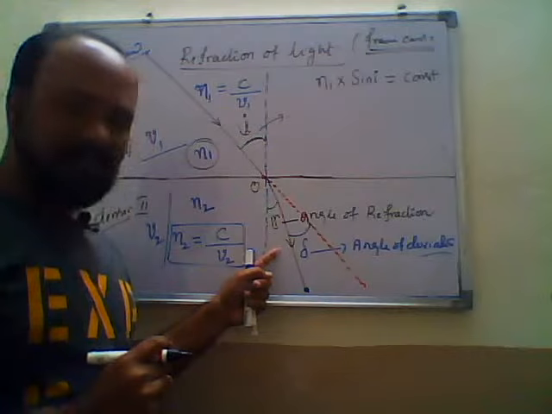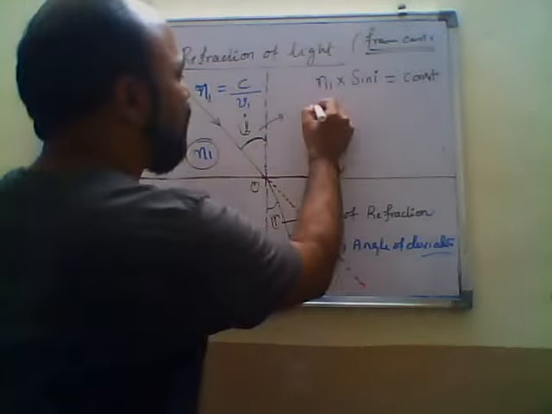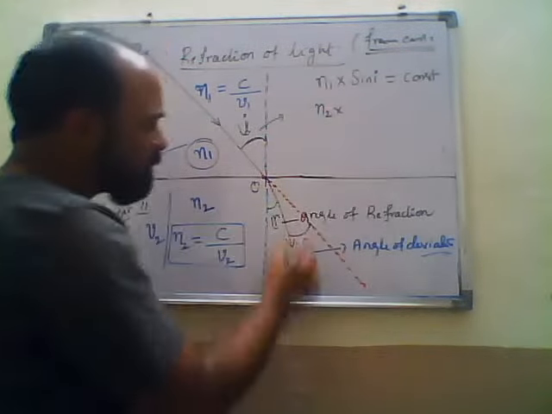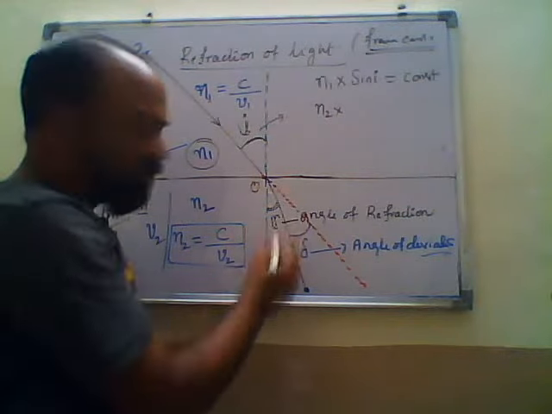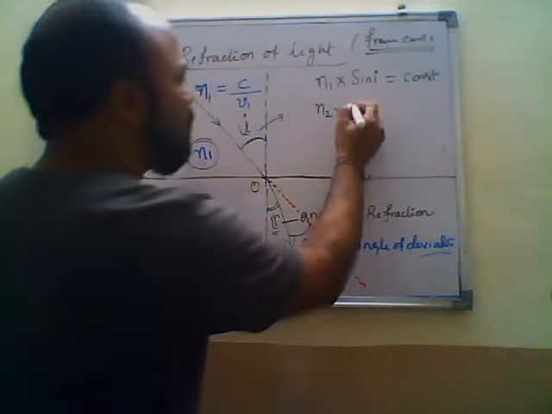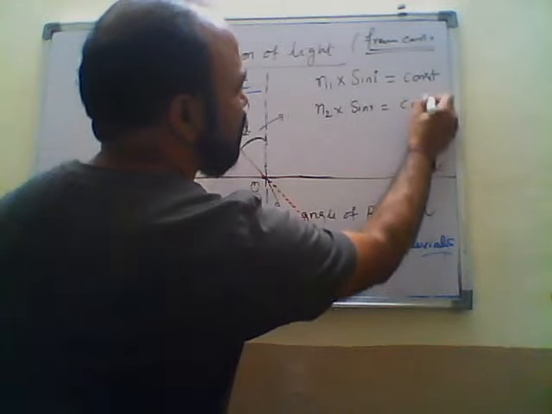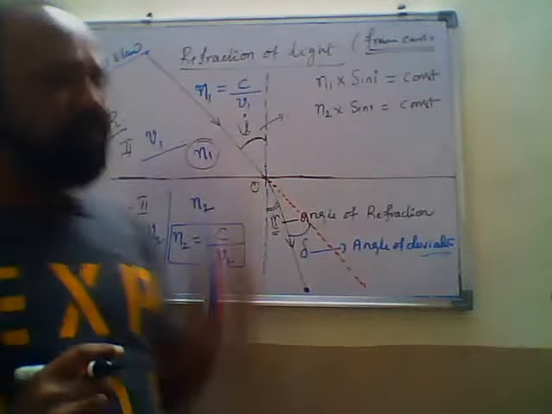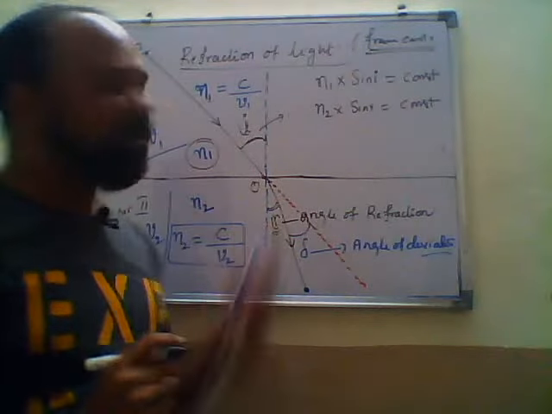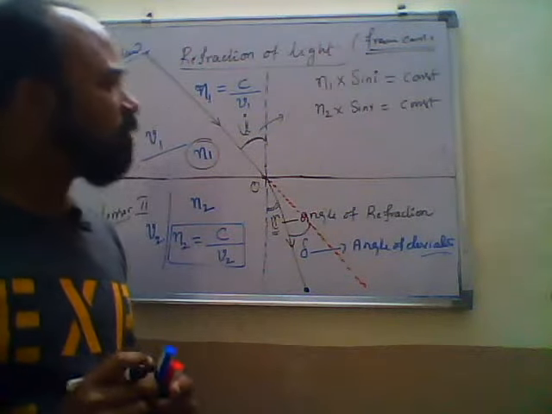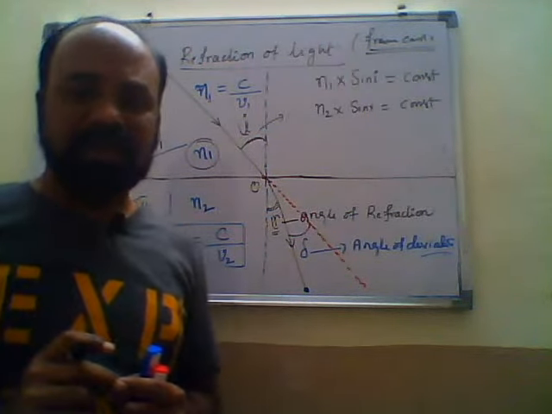Similarly, if you apply Snell's law for the second medium, we can write n2 into the angle, and by the principle of reversibility, this is r. So n2 sine r is constant. The product n1 sine I is constant, and the product n2 sine r is constant.